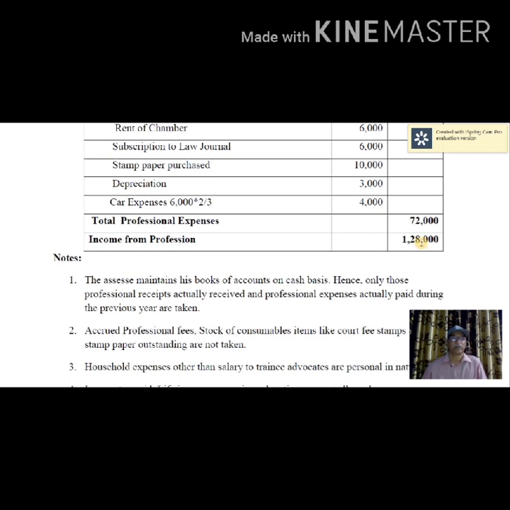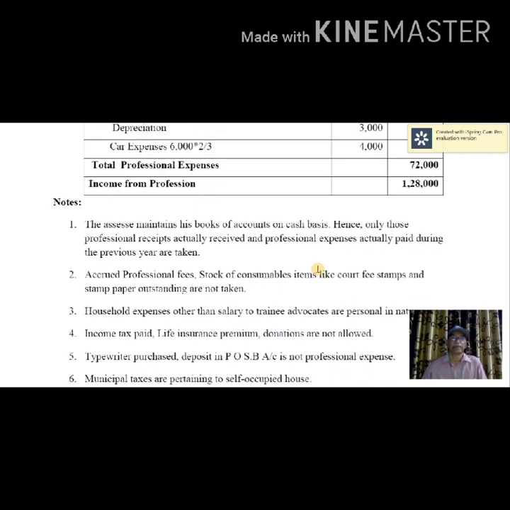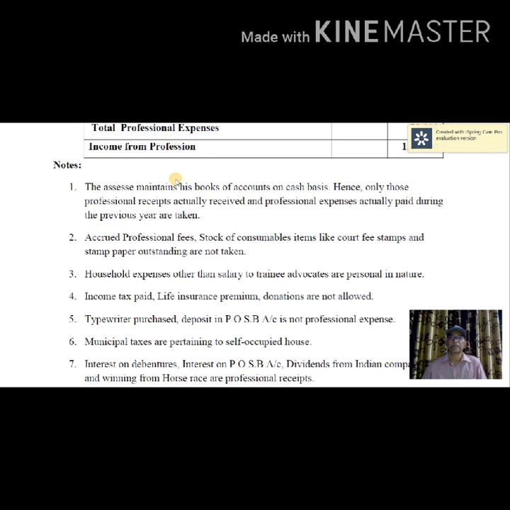Look at some of the notes given here. The SSC maintains his books of accounts on cash basis. It's only those professional receipts actually received and professional expenses actually paid in the previous year that are taken. That means outstanding incomes and outstanding expenses are not to be considered. Accrued professional fees and stock of consumable items like court fee stamps and stamp paper outstanding are not taken.